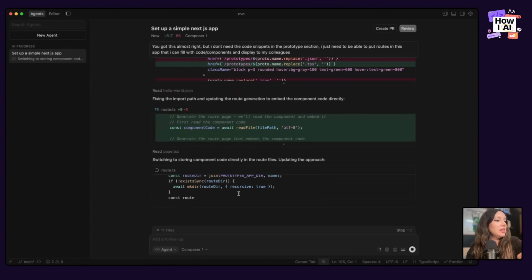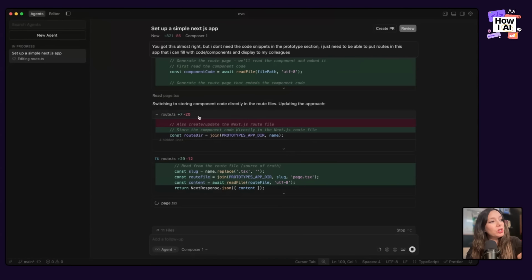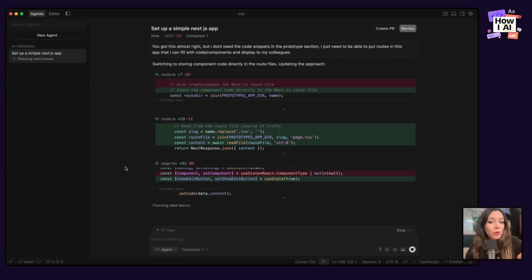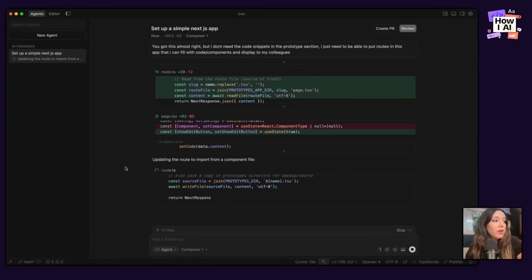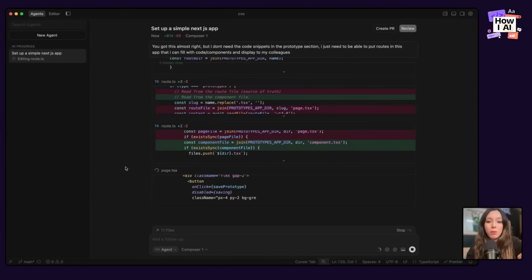And let's see if it has improved what I want to see. Yeah, storing component code directly in the route files, which is exactly what I want. Again, you don't have to read this code. Maybe I'll release this repo and you all can fork it and try for yourself. But it's moving very fast to create a second part where I can put some code in.